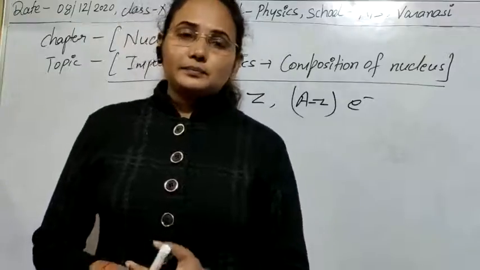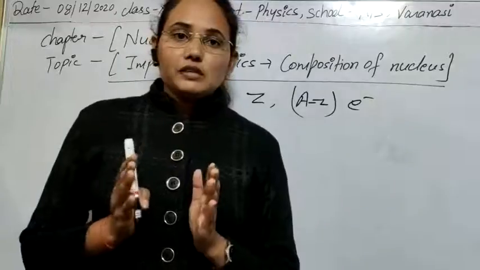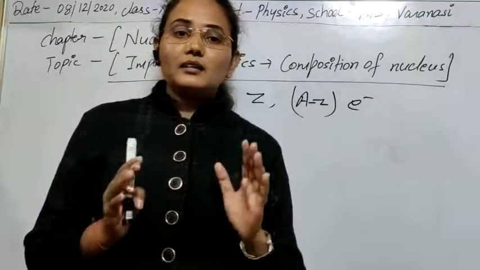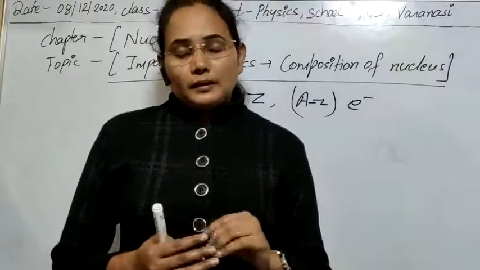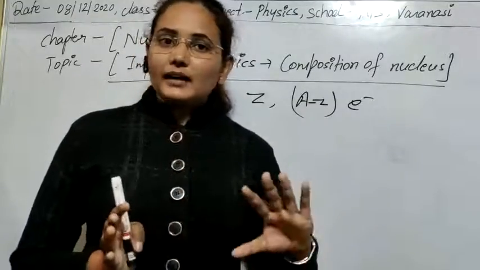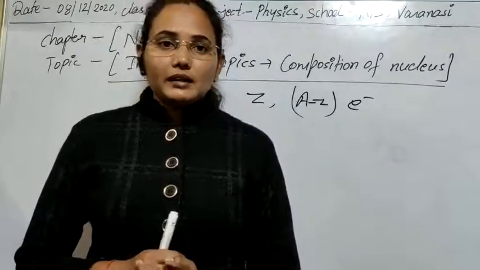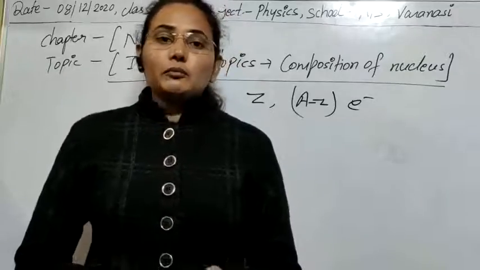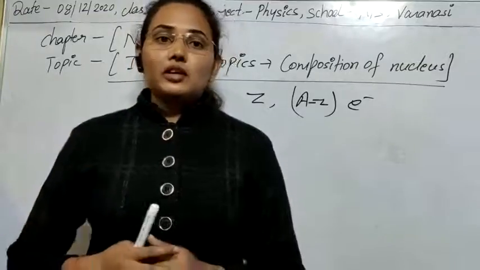The second reason is that the nuclear spin and other factors that we have discussed are also not described with the help of the electron hypothesis. So the second factor due to which it is declined is the concept of nuclear spin. Third concept is the magnetic moment of the nuclei, which is very less in comparison to the magnetic moment of electrons.